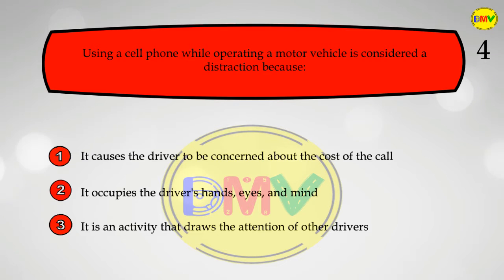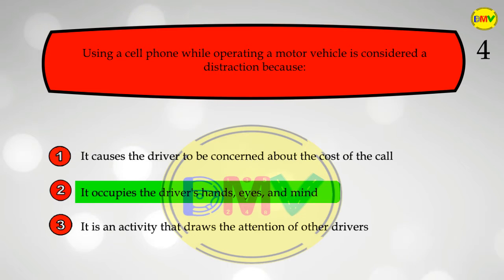Question 4. Using a cell phone while operating a motor vehicle is considered a distraction because 1. It causes the driver to be concerned about the cost of the call. 2. It occupies the driver's hands, eyes, and mind. 3. It is an activity that draws the attention of other drivers. The correct answer is 2.